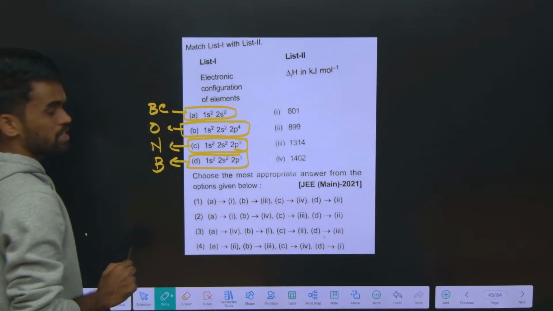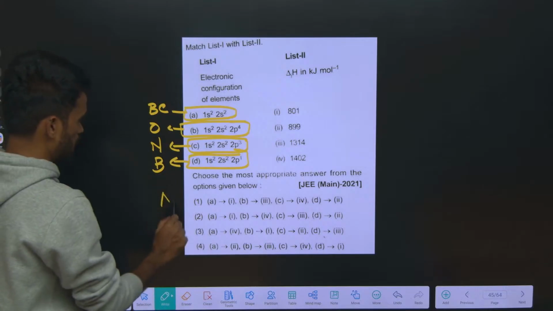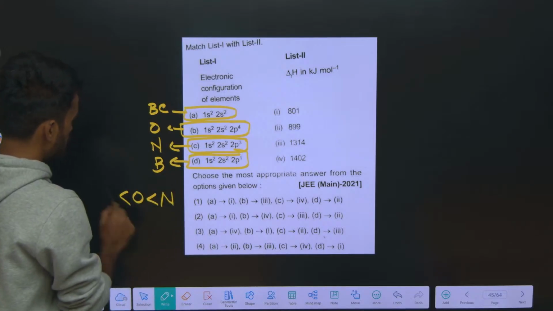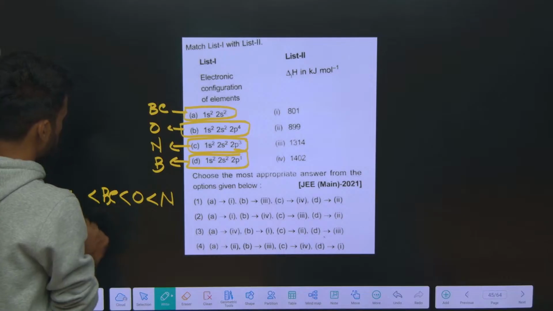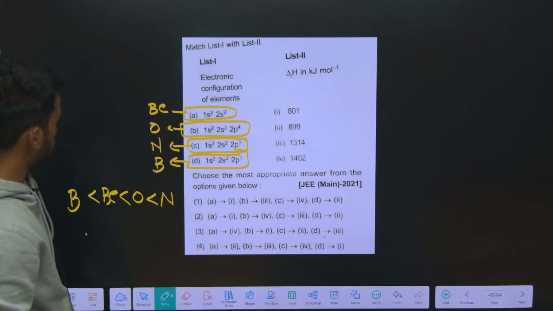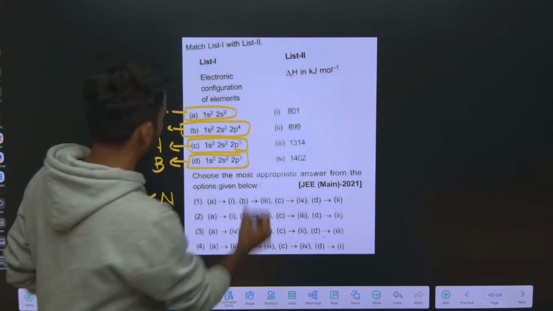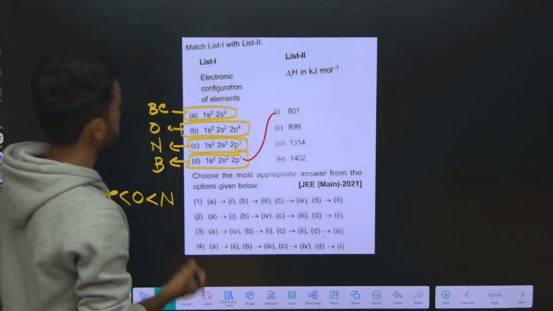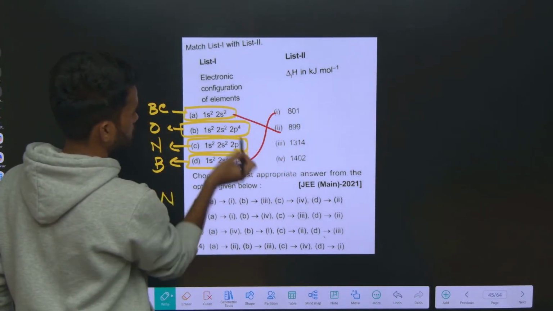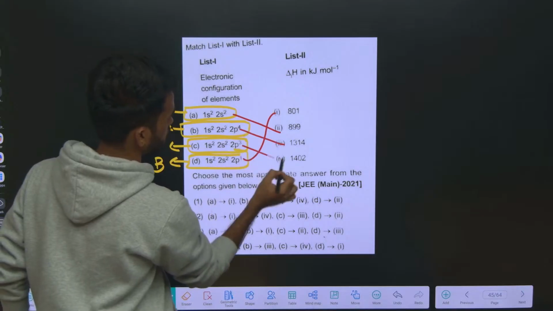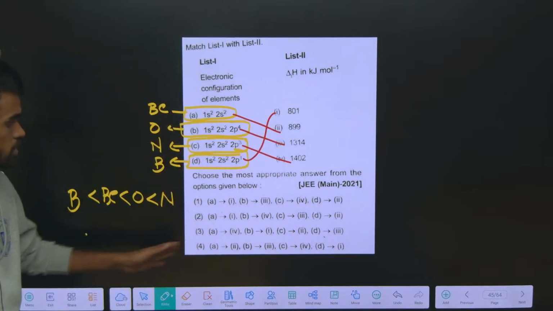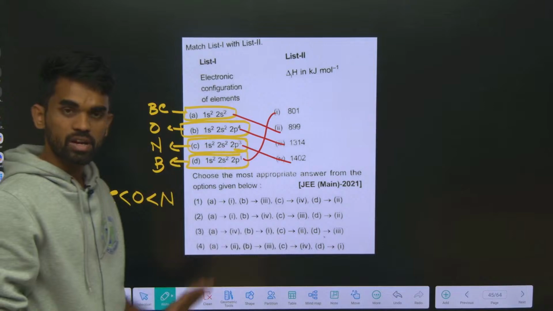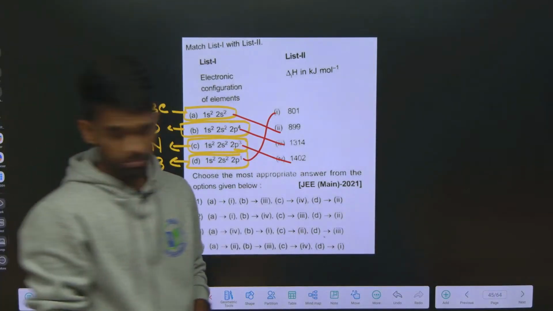So tell me what is the order I told you? Nitrogen maximum, after that oxygen, after that beryllium, and least is boron. So boron is least, so this is the least value, beryllium next, oxygen here, nitrogen here. That's it. Based on this you can answer the question from the given options. Let's move forward.